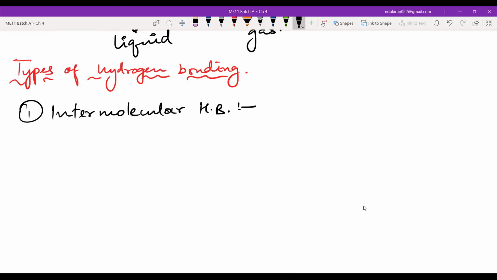Intermolecular hydrogen bonds. They are formed between two different molecules of same or different substance. Okay, please read.